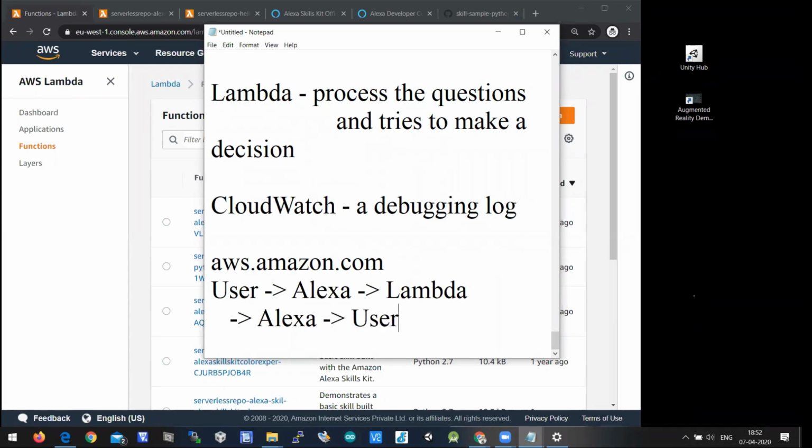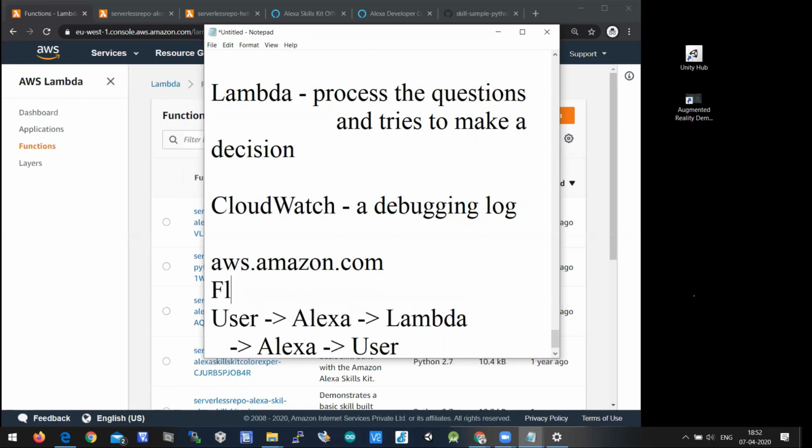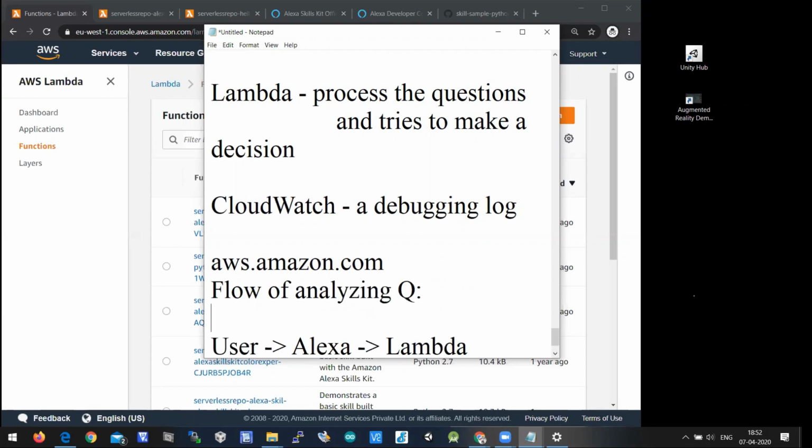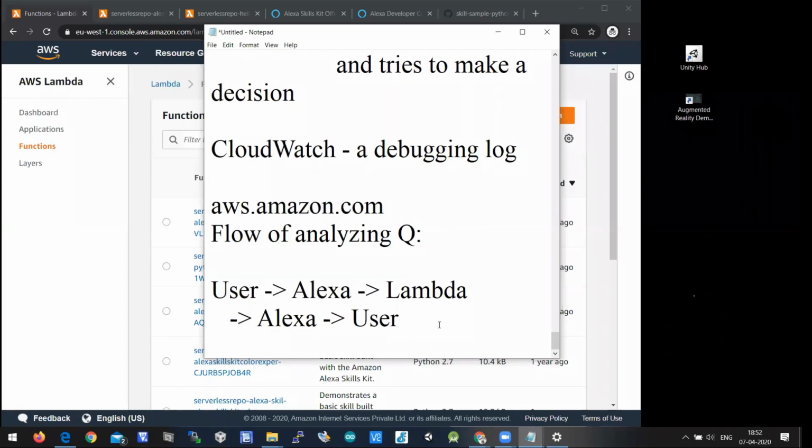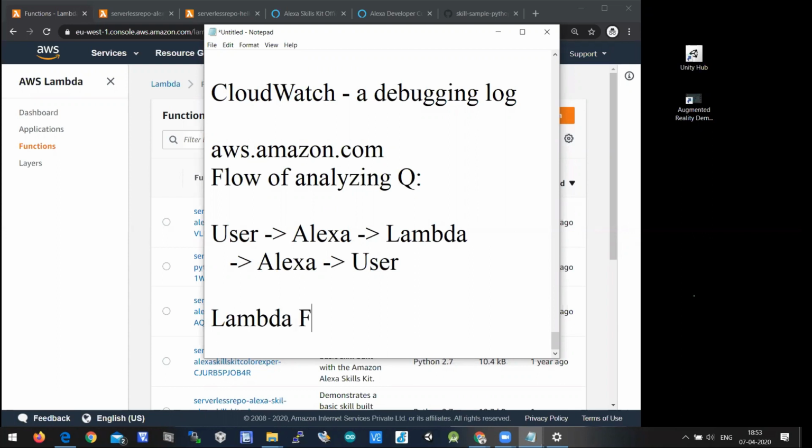So when you look at the complete cycle between user and user, the user asks a question to Alexa, Alexa sends that question to Lambda, Lambda will process it and sends back the answer to Alexa, and Alexa will prompt the user. So this is the flow which you need to understand. Okay, flow of asking, flow of analyzing questions. User to Alexa, Alexa to Lambda, Lambda to Alexa, Alexa to user. Let us create a Lambda function for our custom skill.